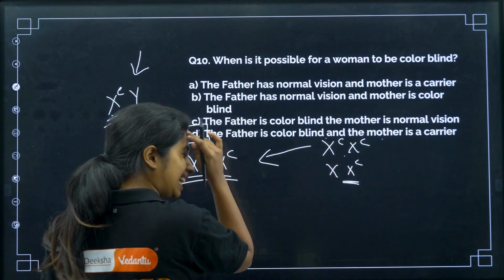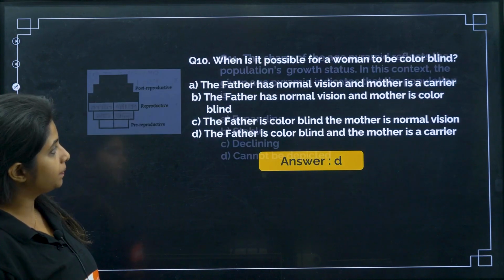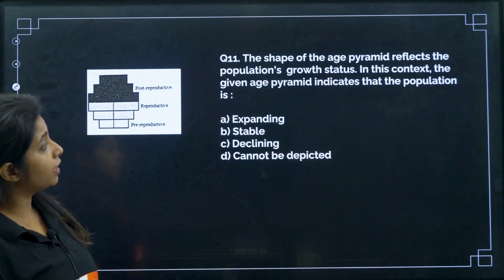This becomes totally correct answer. Okay. This is the total correct answer. So, D is the correct answer for this. Okay. Now, the shape of the age pyramid reflects the population growth status.